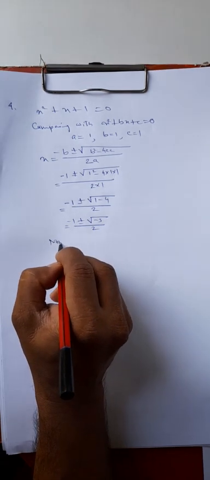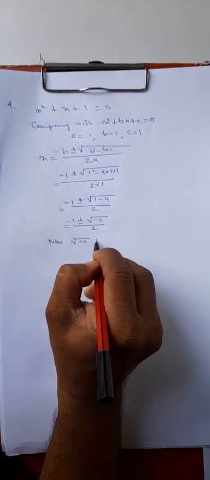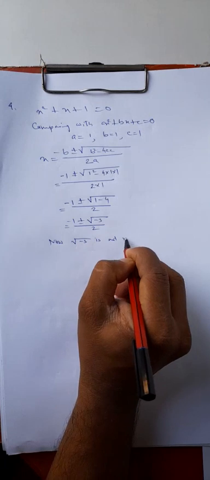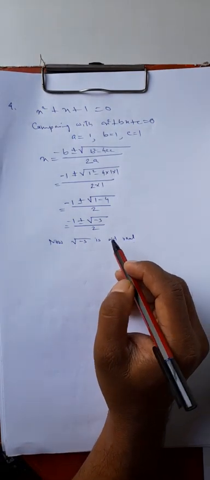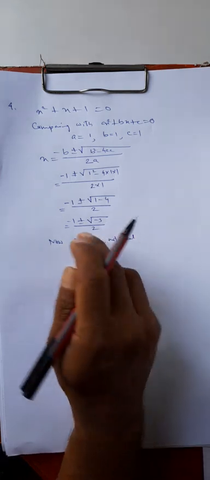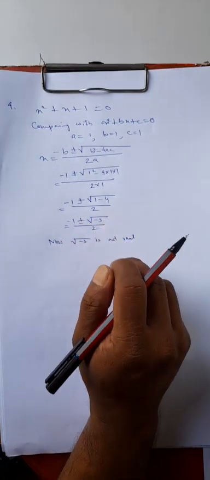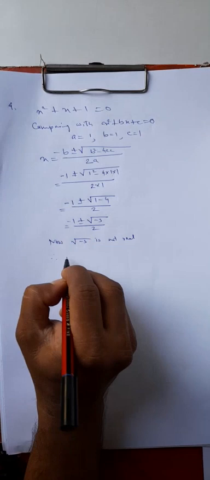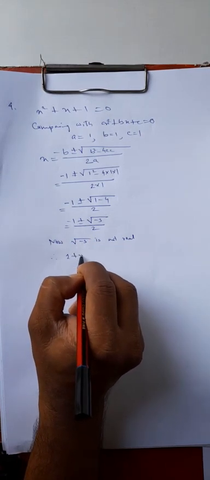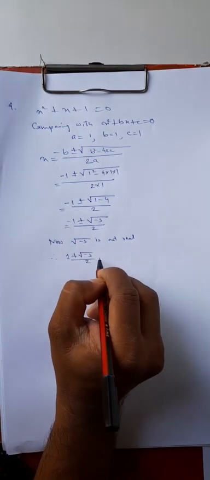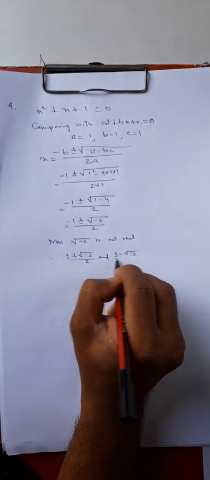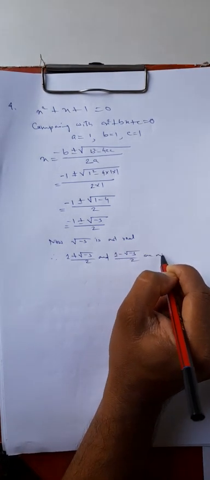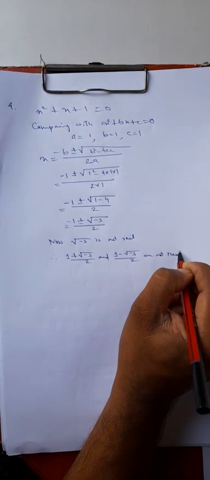Now square root of minus 3 is not real. There does not exist any real number whose square is minus 3. So square root of minus 3 is not real. Therefore (1 + square root of minus 3)/2 and (1 - square root of minus 3)/2 are not real.